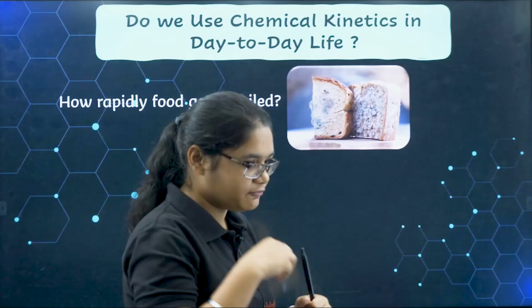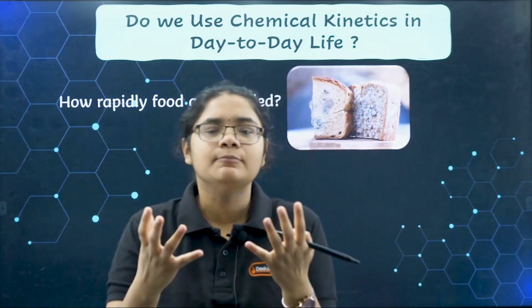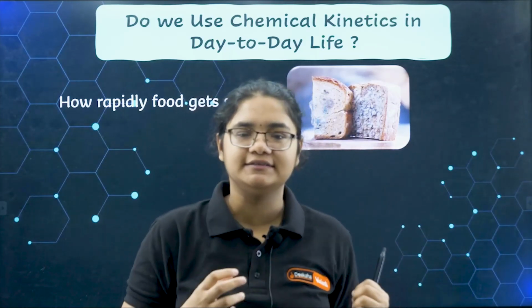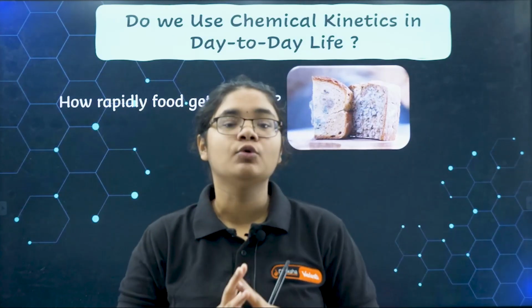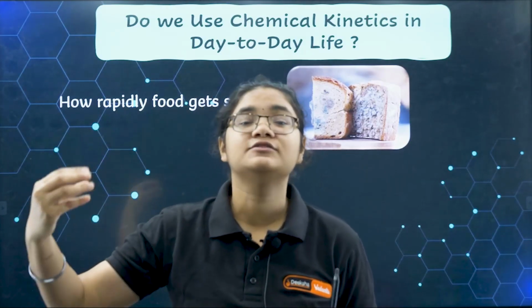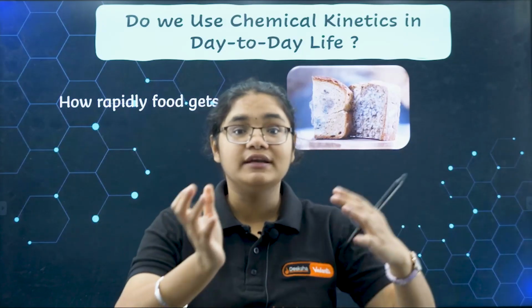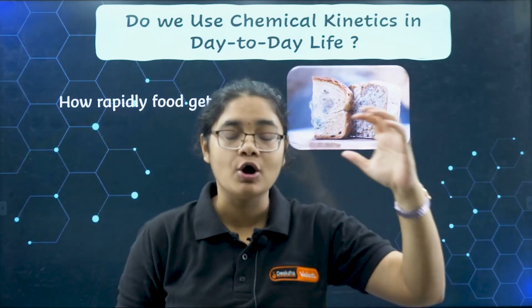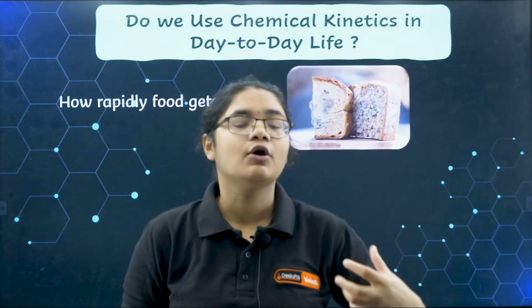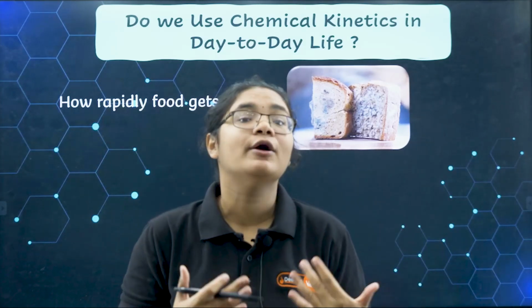If you imagine that suppose some milk is there, some curry is there, if it is a winter season, if the atmosphere is cold, then this food does not get spoiled easily. Whereas if you just leave it outside in a hot summer, in that case the food or the milk or anything gets spoiled easily.